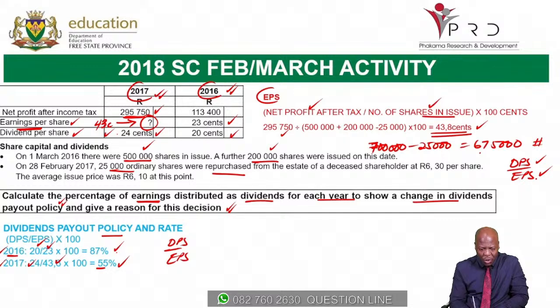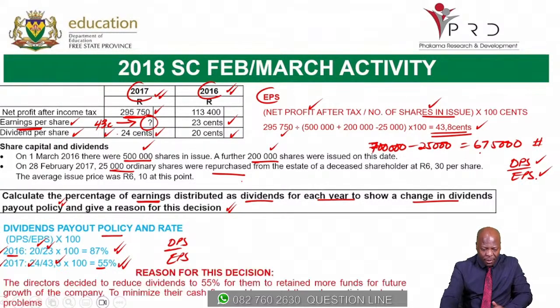You can see a change. It was 87%, now it is 55%. Once the dividend payout rate changes, it indicates a change in the policy. So the policy has changed from 87% to 55%. Why would that be so? Or what is the reason behind this?